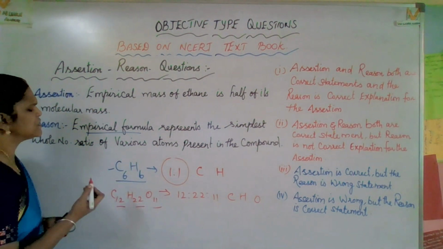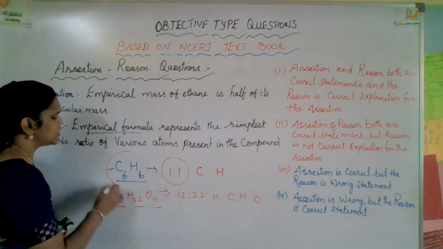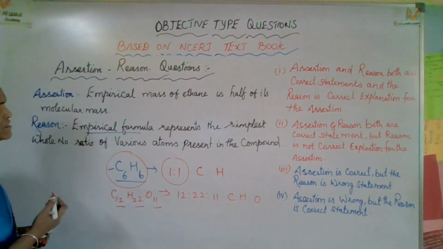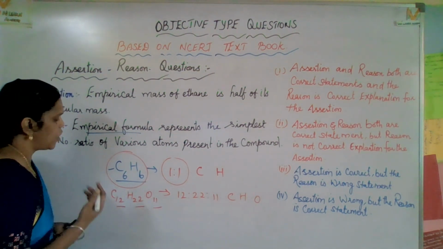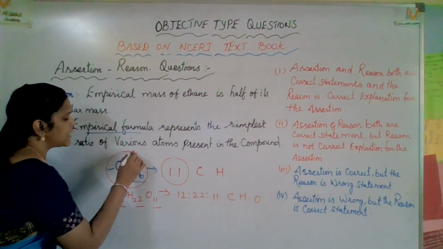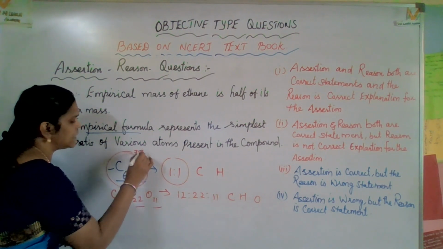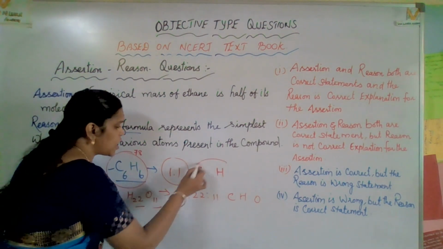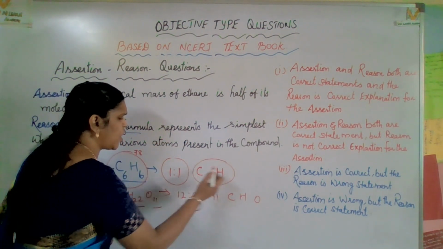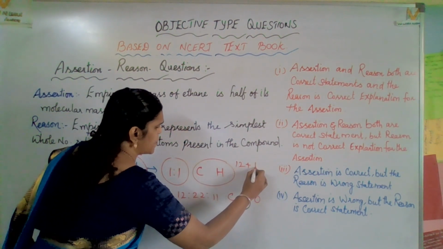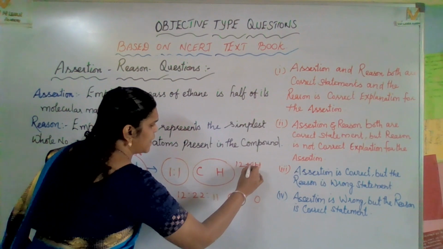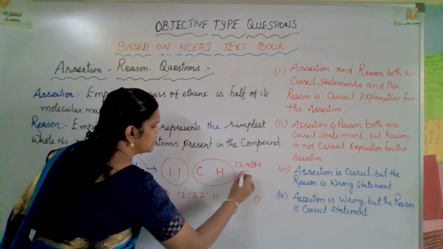Now, what is the molecular mass of benzene? You know very well, C6H6, the famous aromatic compound benzene. Its molecular mass is 78. The empirical formula CH has carbon 12 plus hydrogen 1, so 13.